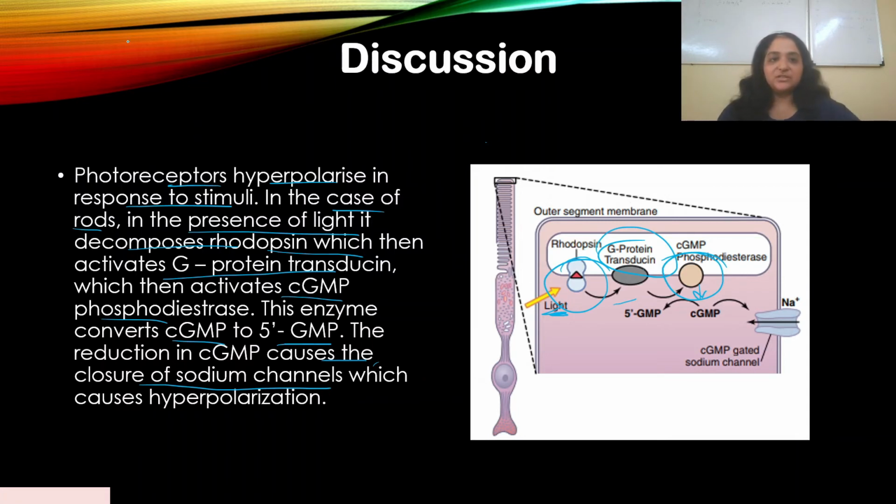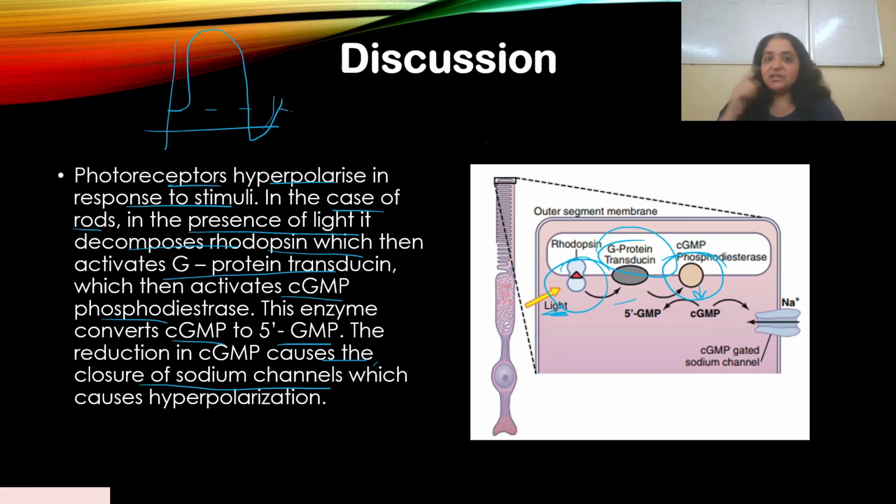What is hyperpolarization? We already discussed it with the action potential. When it becomes very negative, more than the resting membrane potential also, this is hyperpolarization. So once sodium channels close, hyperpolarization happens in those rod nerve fibers.